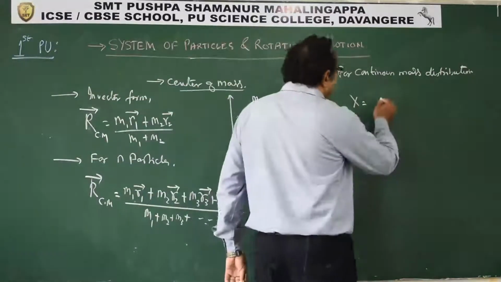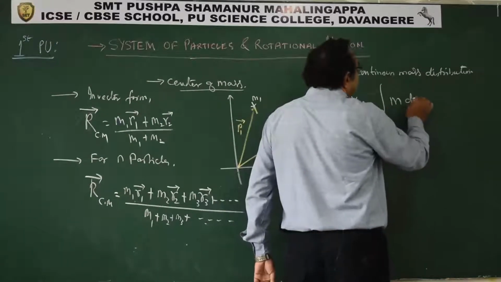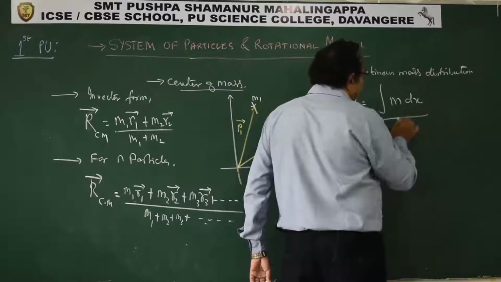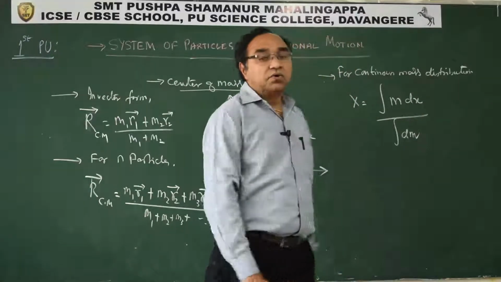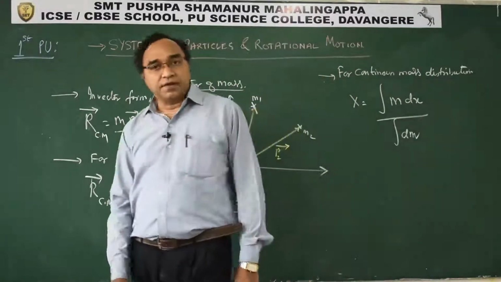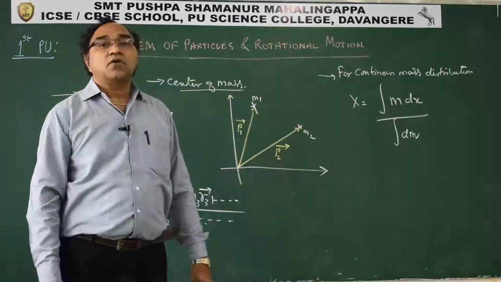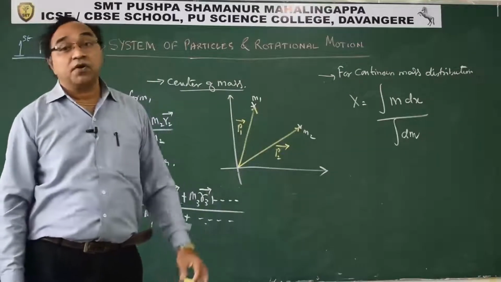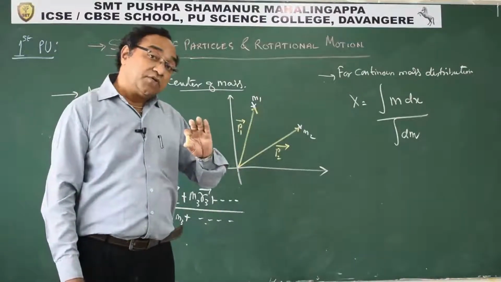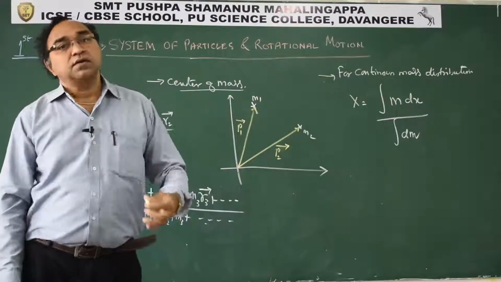What will that be? Integration of m into dx upon integration of dm. This is exactly how we are going to find the x coordinate. Similarly, if you want the y coordinate, m into dy by sigma of dm, because sigma is summation. Integration of dm will give you the total mass.